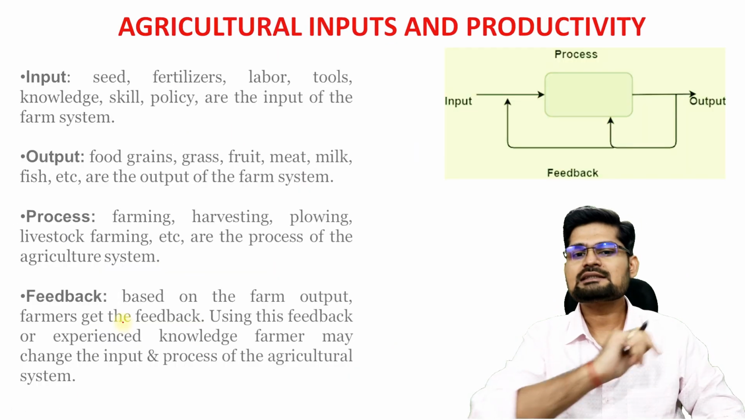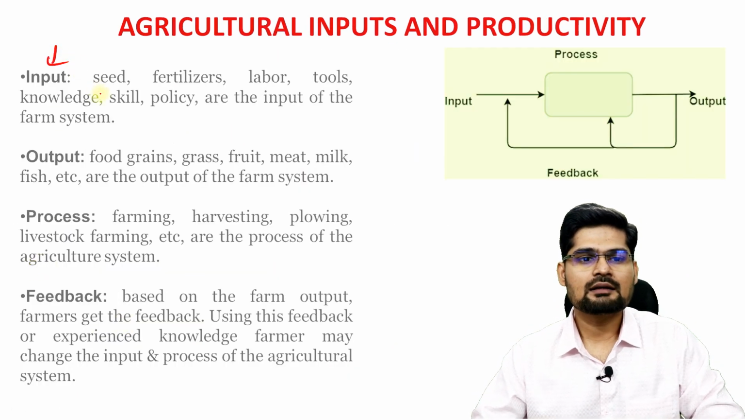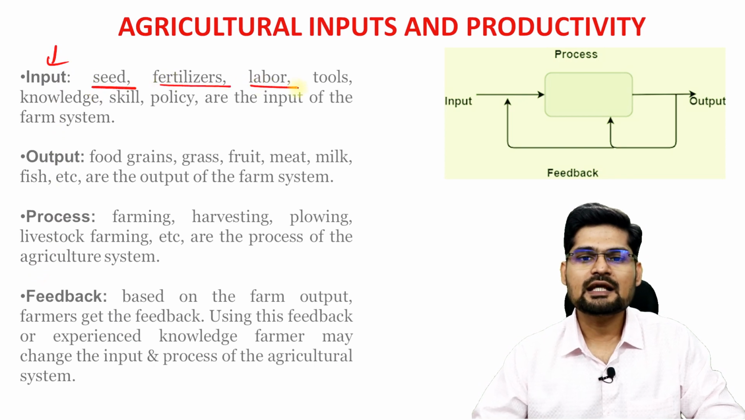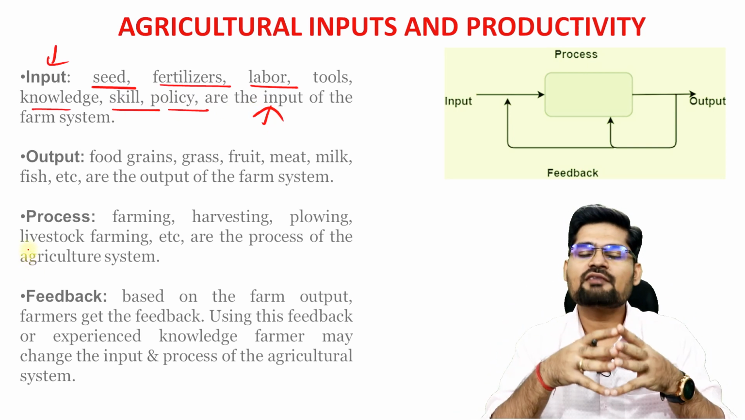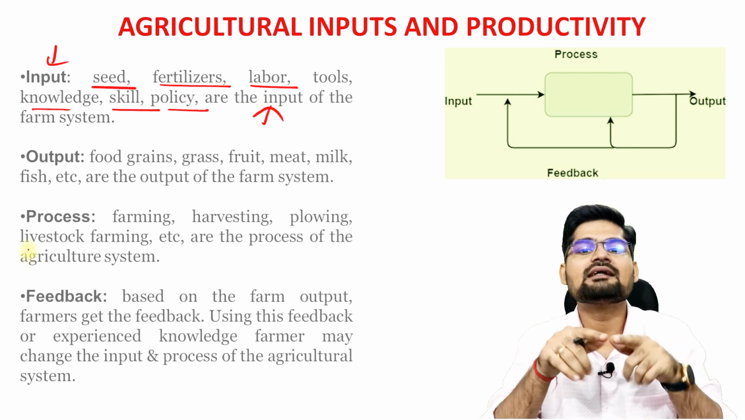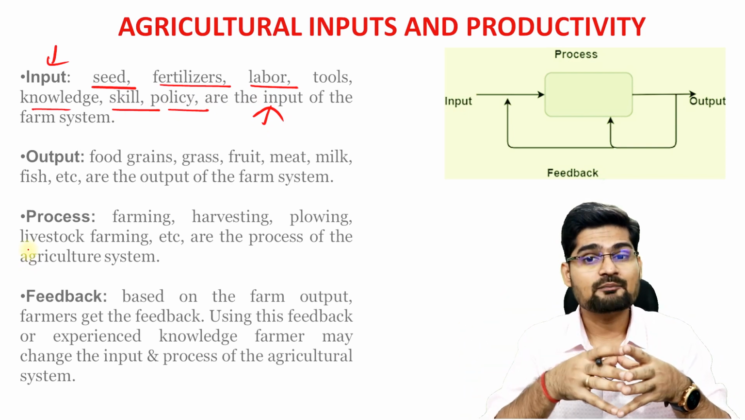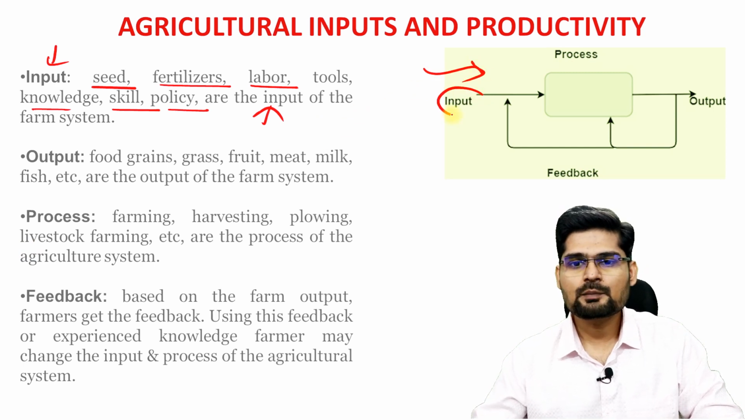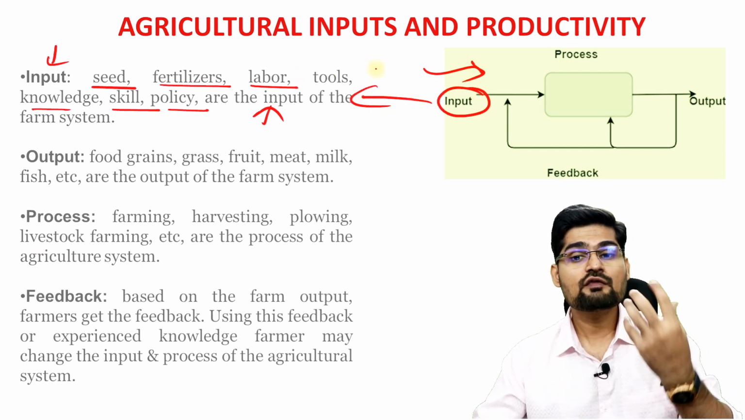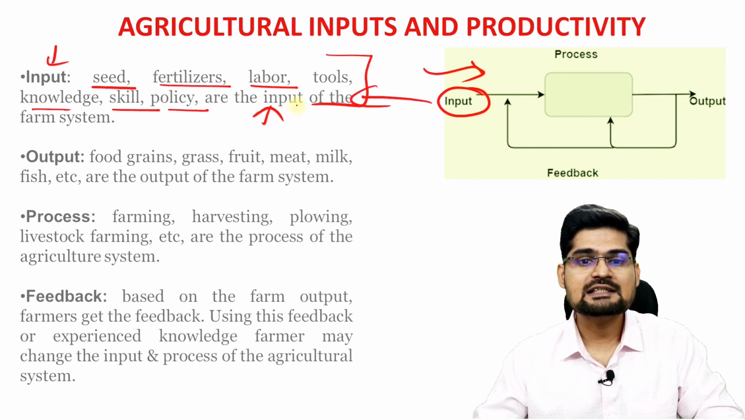Now let's understand what these inputs are, right? Inputs are seed, fertilizer, labor, tools, skill, policy, and remember, these are the basic factors of production in terms of agriculture, because if these vary, the agriculture will vary, right? In a system model, if you observe, the input is this particular thing. How we input is the process. But what the input is, is exactly these factors, right?